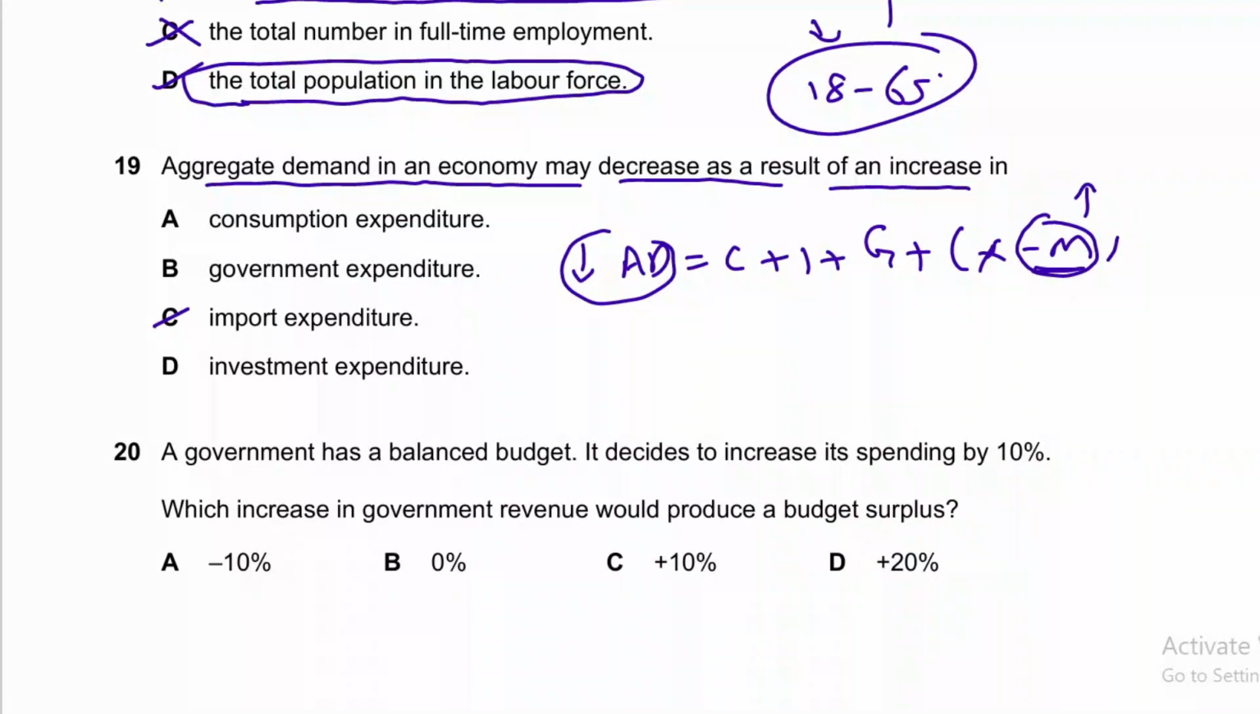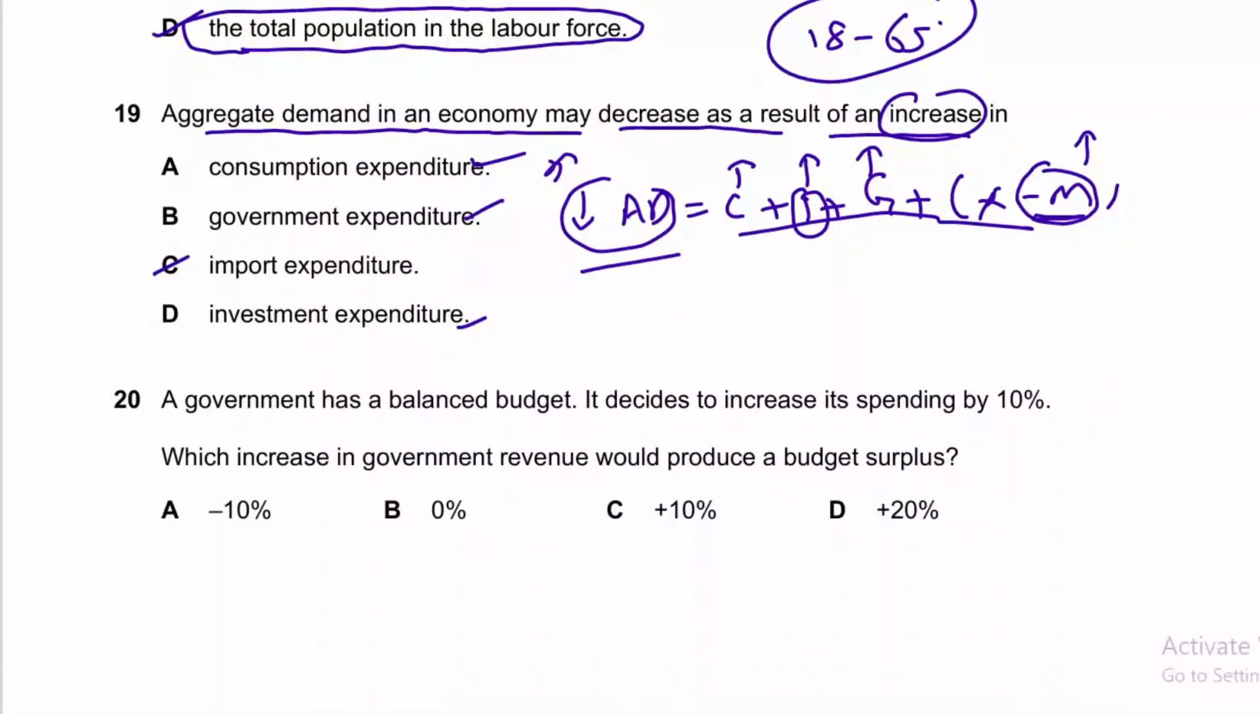All other options will increase aggregate demand, because if there is increase in consumption it will increase aggregate demand. This is basic rule of math. If right hand side is increasing, left hand side will also increase. And increase in government expenditure, if government expenditure increases, aggregate demand will again increase, right? If investment increases, then aggregate demand will also rise. So this is how you can figure it out.